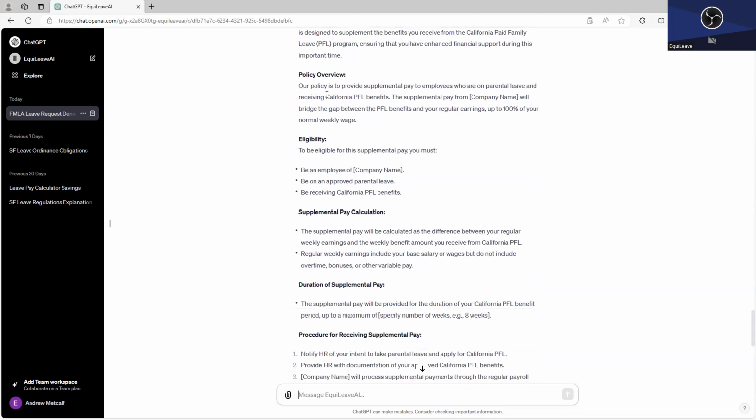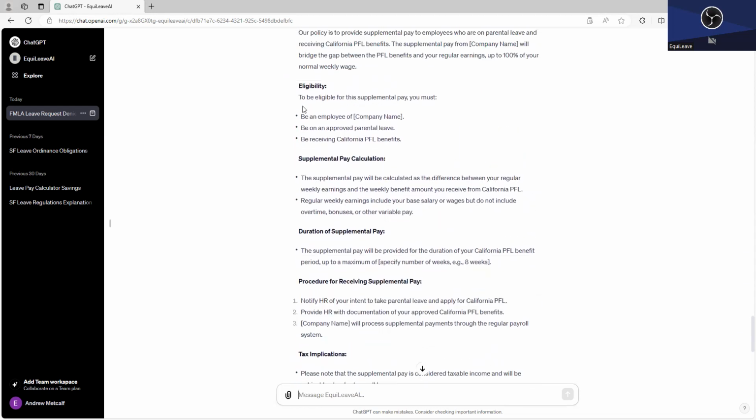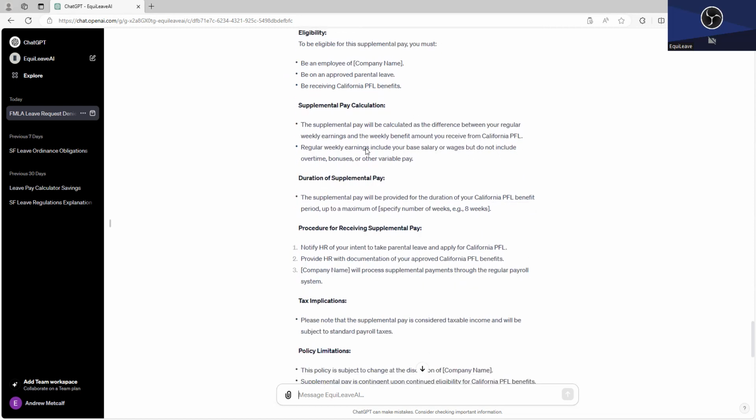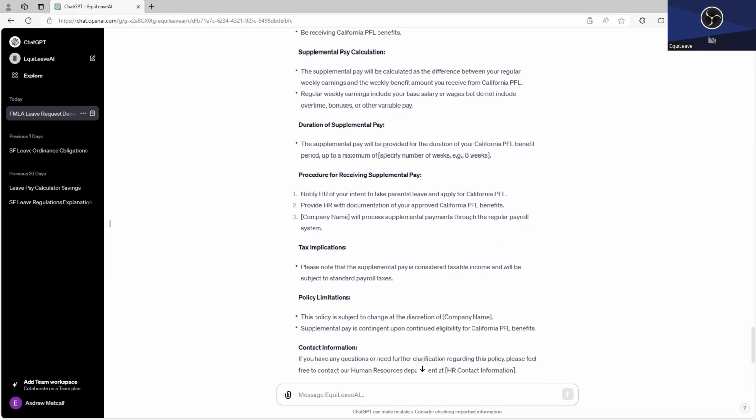And so it gives you a policy overview. It recommends a section on eligibility. If you hadn't thought of that, you might want to think about, hey, what are the eligibility requirements for this? Is everyone going to get it? Is not everyone going to get it? Is there going to be a waiting period for the supplemental benefit? How's that going to work? And then it explains how you're going to calculate the pay. It explains that it's not going to include overtime, bonuses, or variable pay, which is totally fair to do.